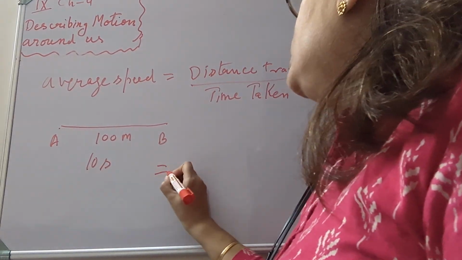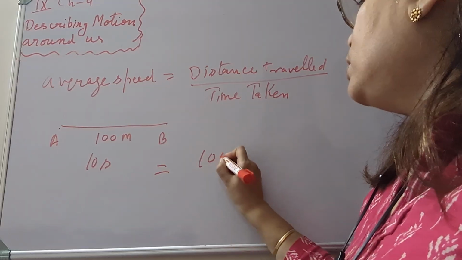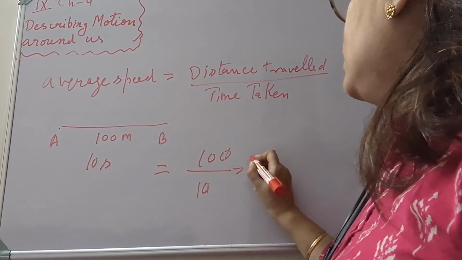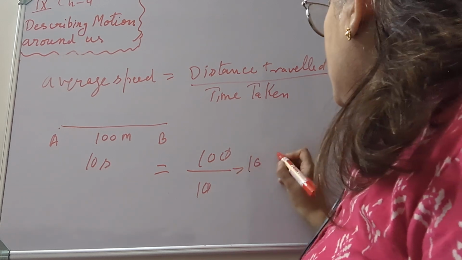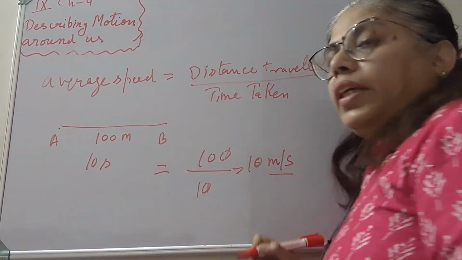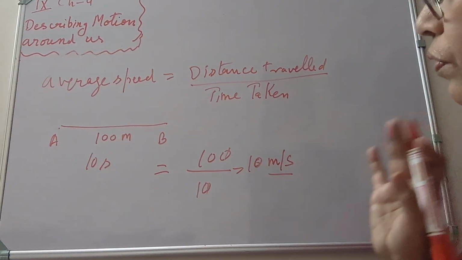So its average speed: distance traveled is 100 meters, time taken is 10 seconds, so it is 10 meters per second. Here meters per second is the SI unit of average speed.